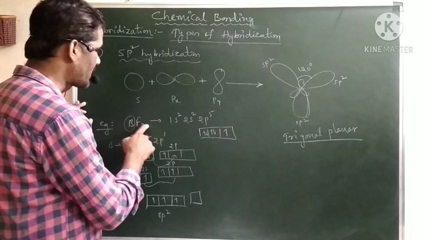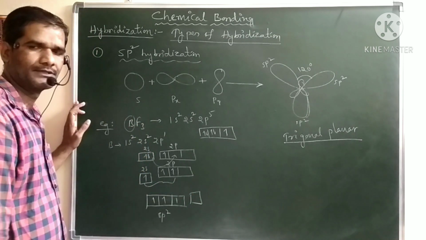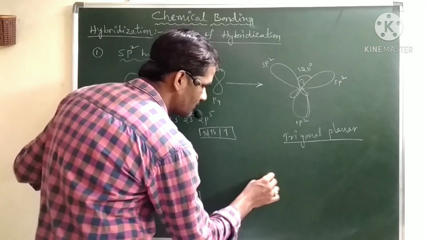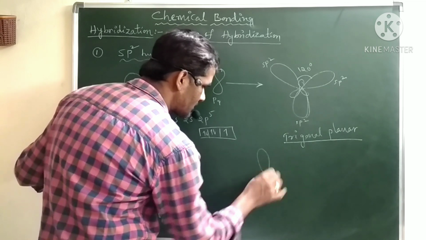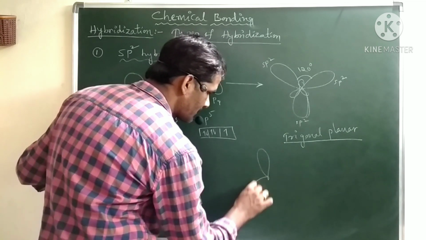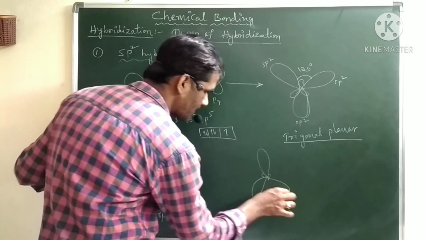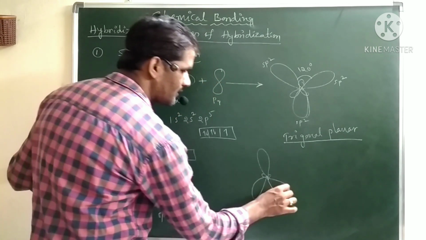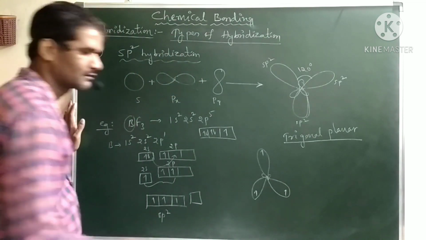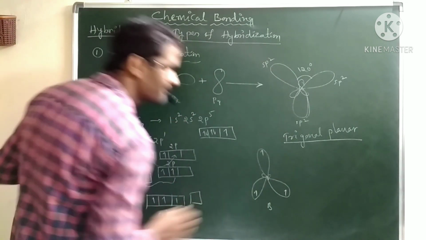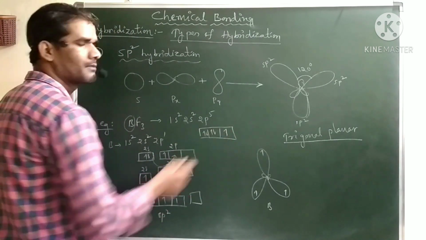Now the 3 fluorine atoms will make a bond with the 3 sp2 hybrid orbitals. Let us take this one. We have boron, the central atom, and each sp2 hybrid orbital has 1 electron. This is the boron central atom, and this is an atomic orbital of fluorine.